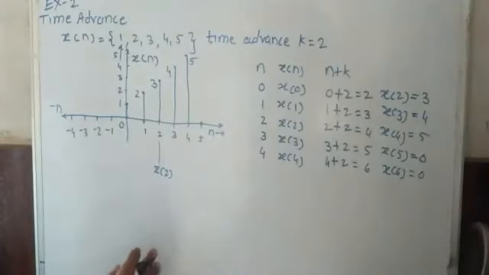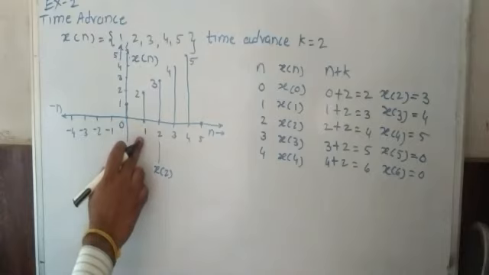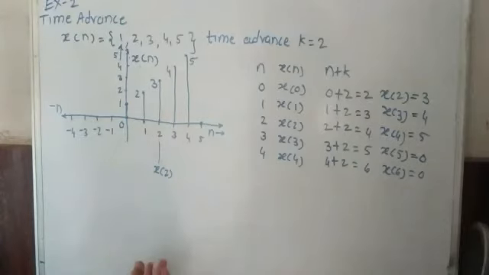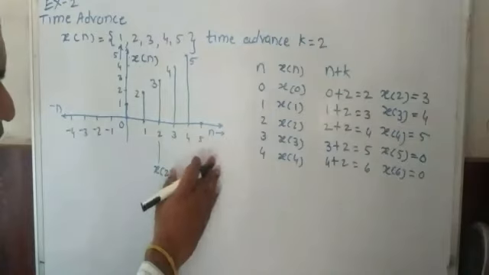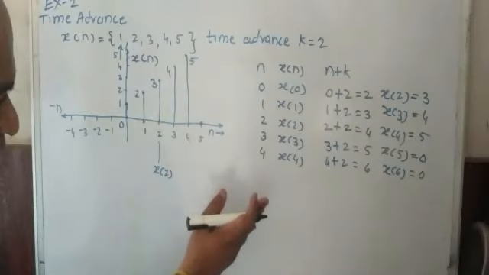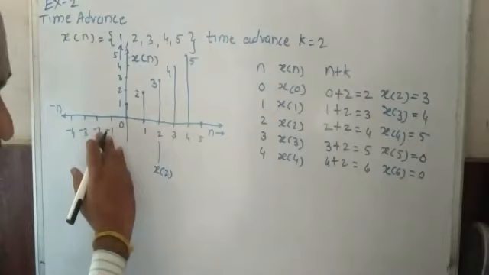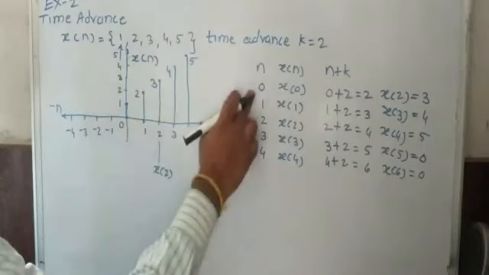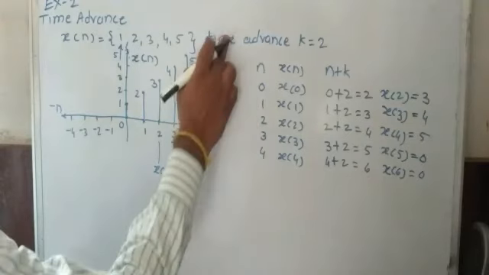But now this is not enough. Only three values are found. What about the remaining values? The remaining values are 1 and 2, which are not searched in the table. If you go ahead for 5 and 6, you will get 5 plus 2, which is 7, and 6 plus 2, which is 8, but for those the value is 0. Now we go to the previous values. When n is equal to 0, we searched. N is equal to 1, we searched. Up to 4. Now we go for negative values of n.